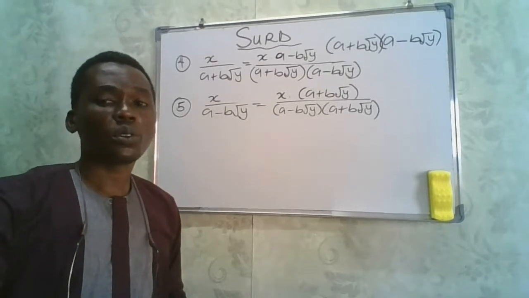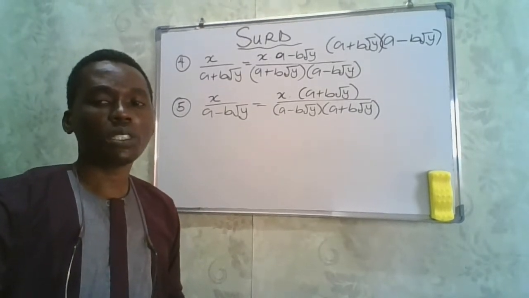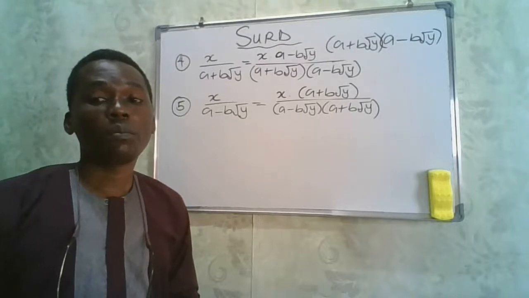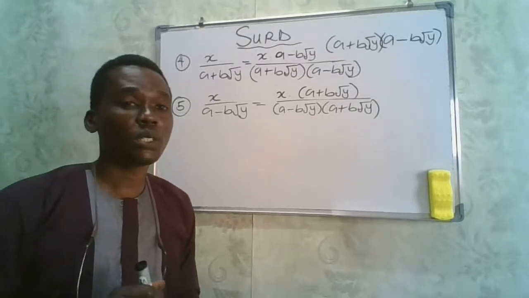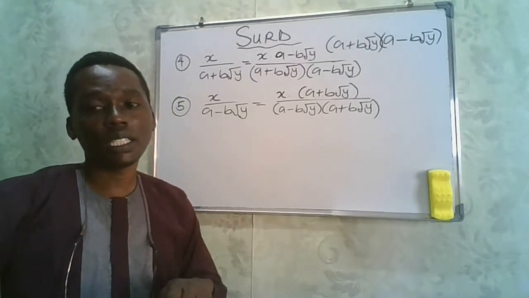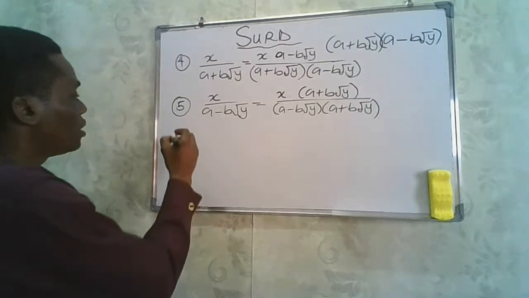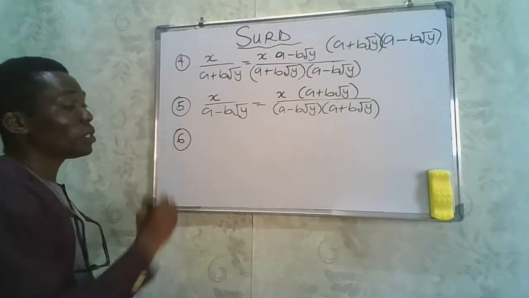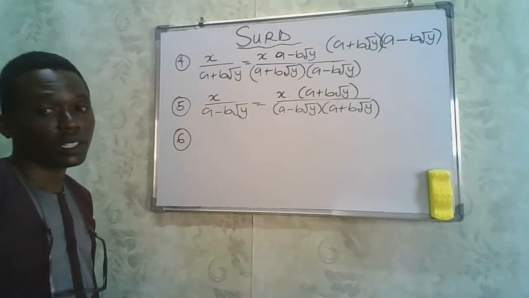Now we're going to also consider the sixth rule. Bear in mind the sixth rule when you are given a surd like this, because you see it a lot in your exam questions.